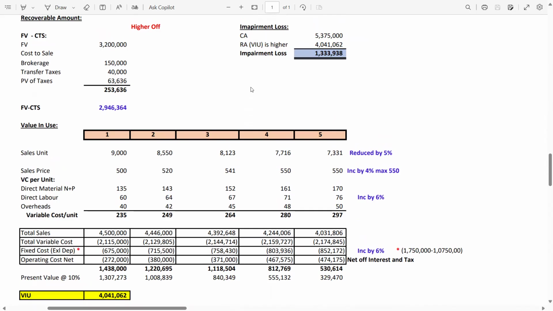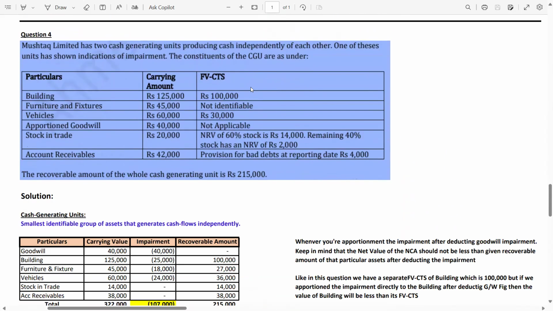So now guys, we are done with the three different questions. In the first question, we solved the basic question. In the second question, we did the fair value and cost to sale adjustment. In question number 3, we solved the value in use calculation. Hope you are getting it.